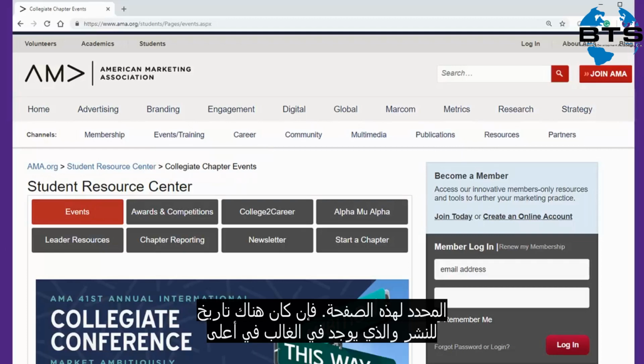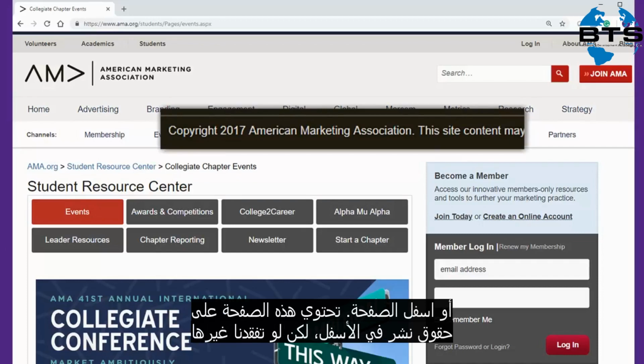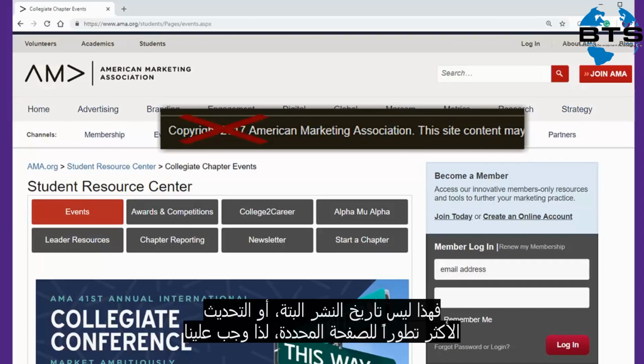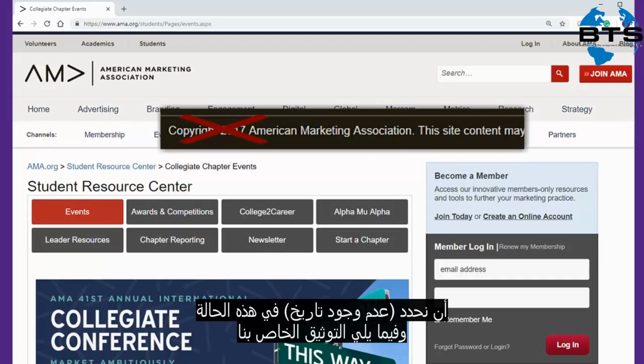If there is a date of publication, usually it is found at the top or bottom of the page. This page has a copyright date at the bottom, but if we check a few other AMA pages, we'll see that the same copyright is currently used for every single one of its pages, so that's not really a date of publication or most recent update for this specific page. Thus, in this case, we'll have to indicate no date.